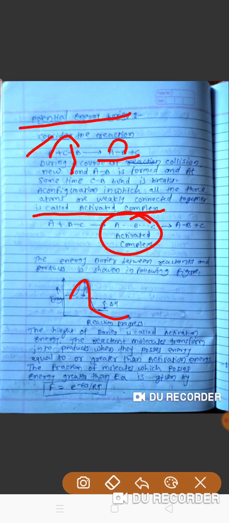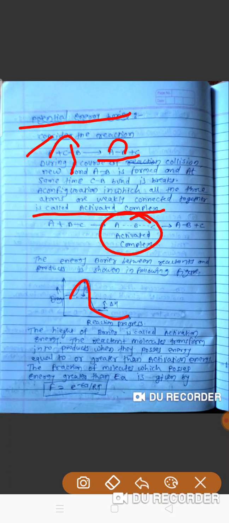The reactant molecules transform into products when they possess energy equal to or greater than the activation energy. If the reactant has energy equal to the activation energy, or greater, then the reactant is transferred into product.